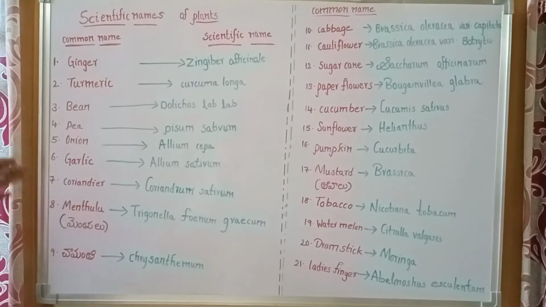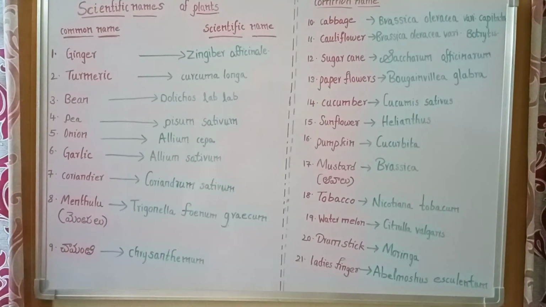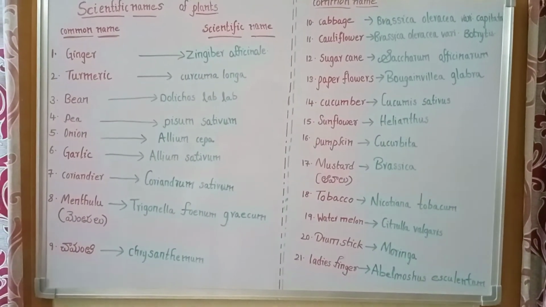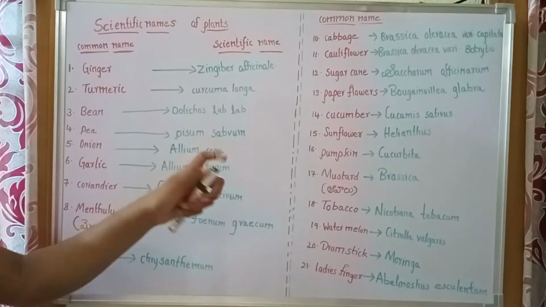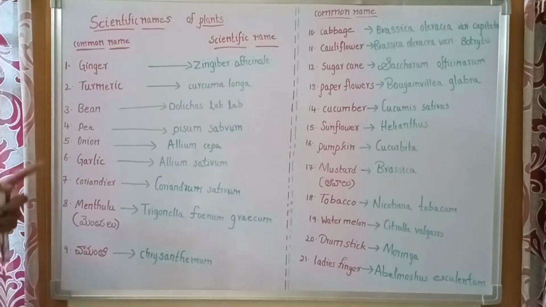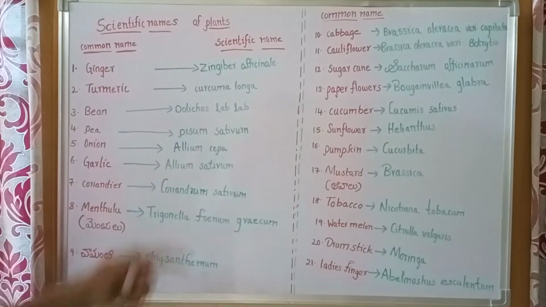And the next, pea. Pea is batani in Telugu, and the scientific name of pea is Pisum sativum.